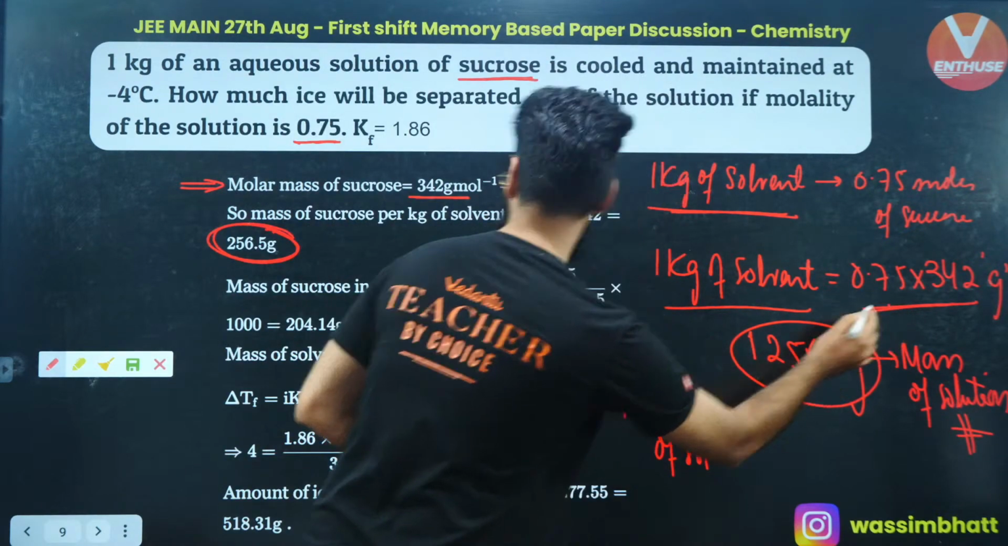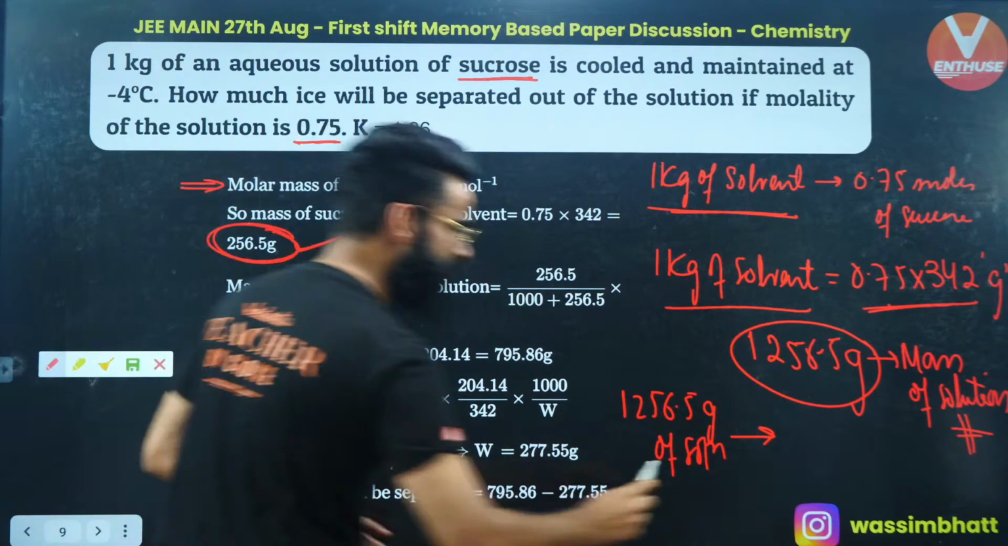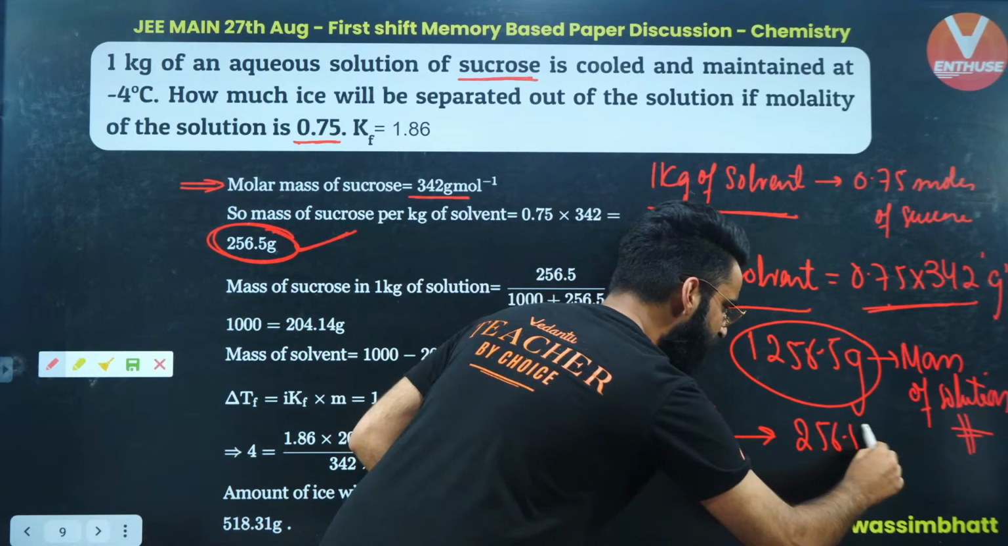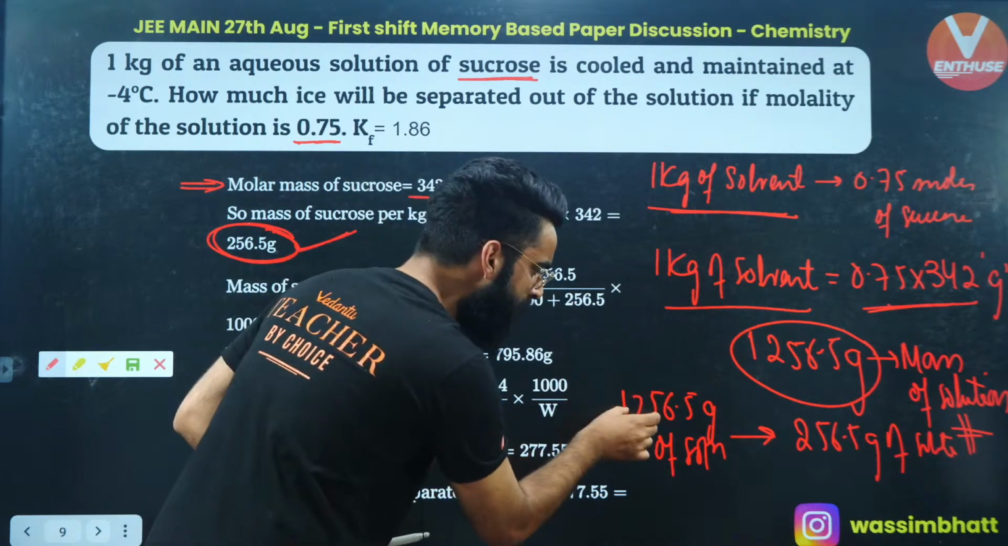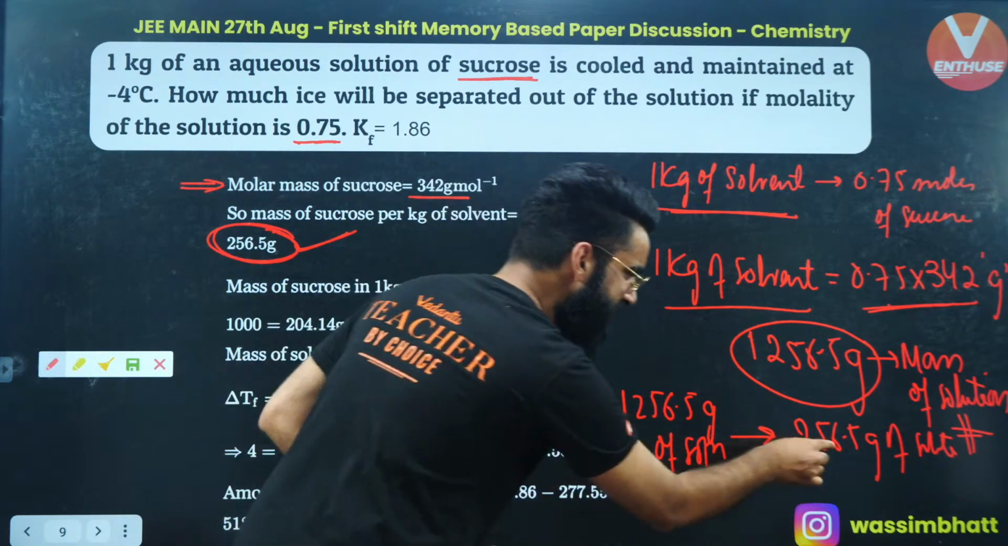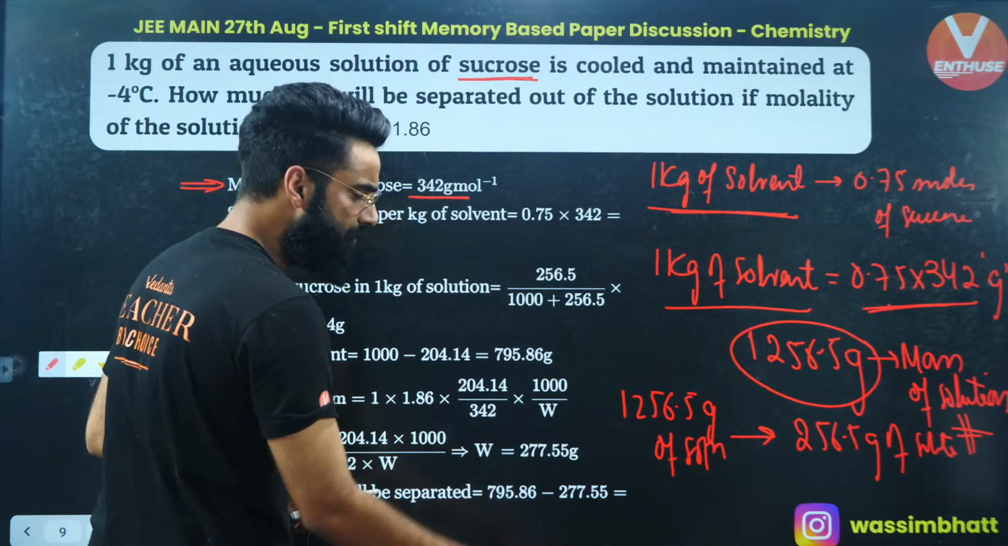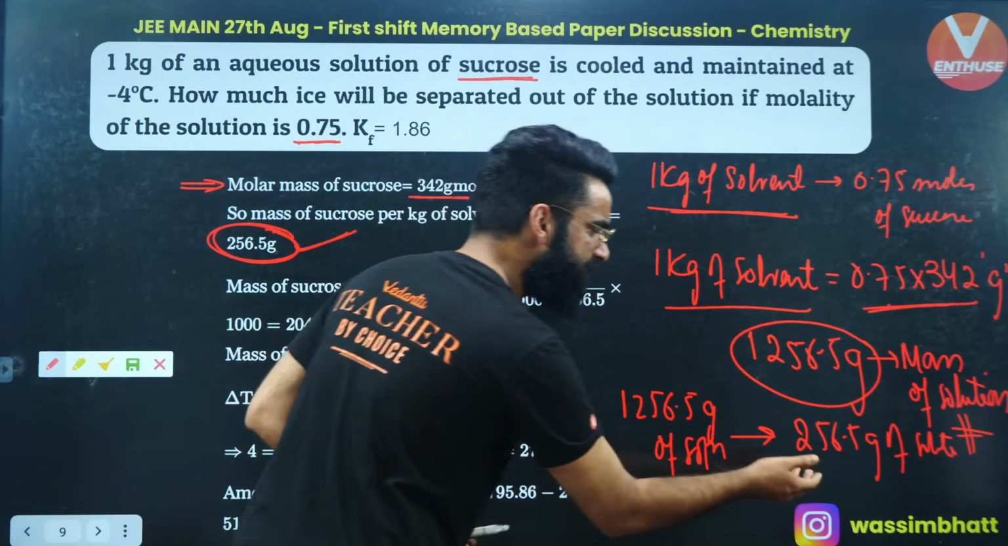It contains 256.5 grams of solute. Right? Now people, if 1256.5 grams of solution contains these many grams of solute, if I ask you 1 gram of solution contains how many grams of solute?